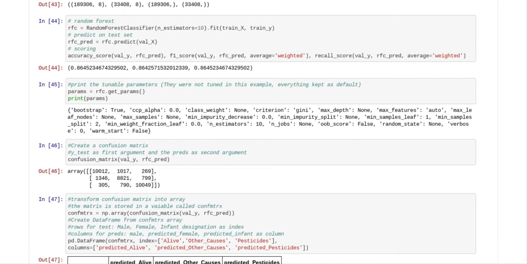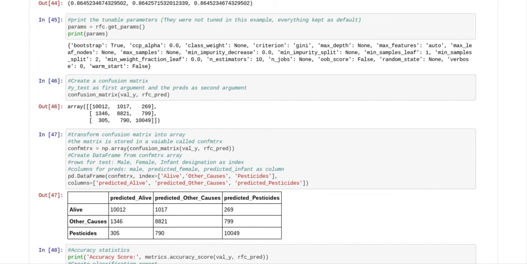And then we predict on the test set. So RFC pred equals RFC dot predict val X, and we score it. We set up our scoring, which is accuracy score, F1 score, and recall score. And these are 86, 86, and 86 respectively.